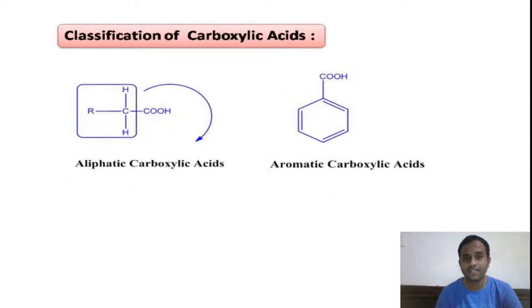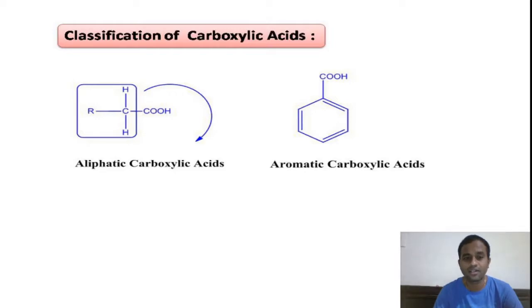Coming to the classification of carboxylic acids, based on the nature of the hydrocarbon attached to the carboxylic acid functional group, carboxylic acids are classified into two types: aliphatic carboxylic acids and aromatic carboxylic acids. In aliphatic carboxylic acids, the carbon chain is aliphatic in nature, that means open chain hydrocarbon, acyclic, right?